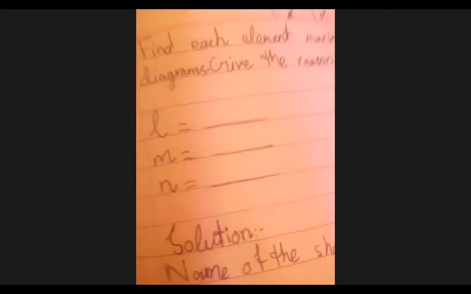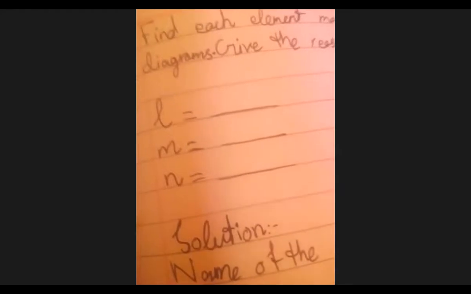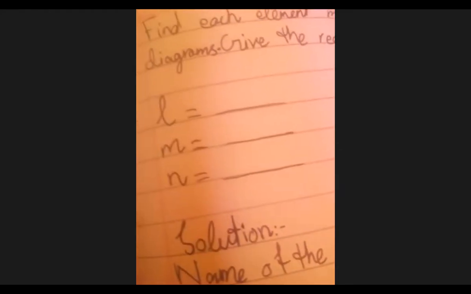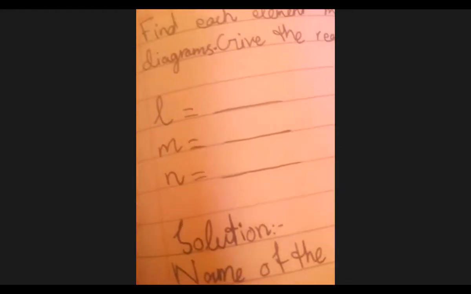Okay, Sana. Hamna. Okay, Hamna. Just a minute. Okay, name of the shape. Very good, Hamna. Where is the solution? Show me the solution. Okay, now start solving, Hamna. Start solving. Find out L, M, and N. Now completely solve this question, and then show it to me. Okay, Raja, please show your answer.